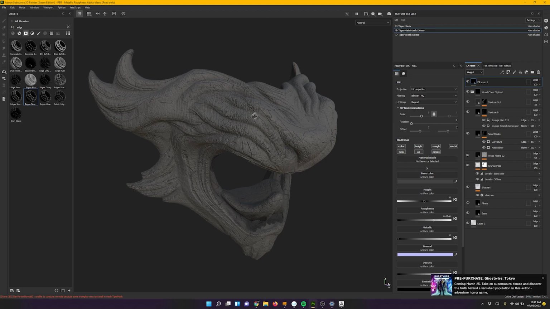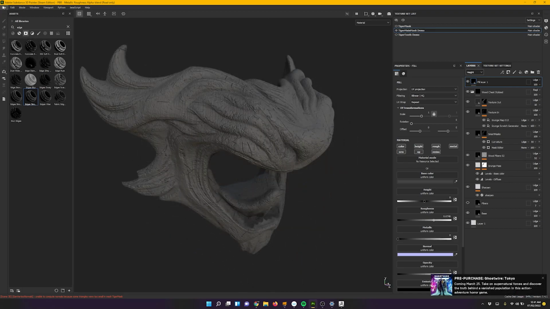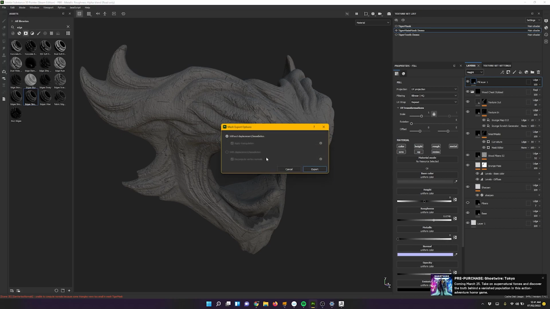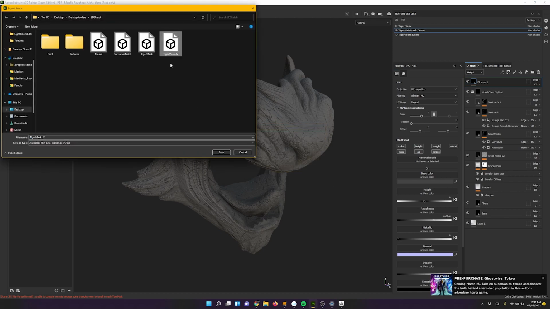Okay, and now we're gonna go into file. So we're gonna export the mesh and we're gonna export the textures for this. So we're gonna go file, export the mesh first, and then export. Save it as something like tiger mask with UV on it, and save.